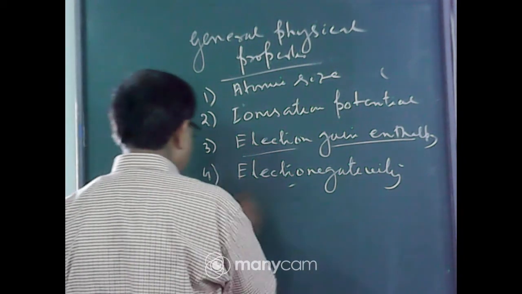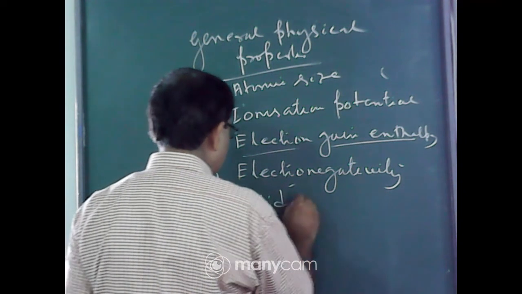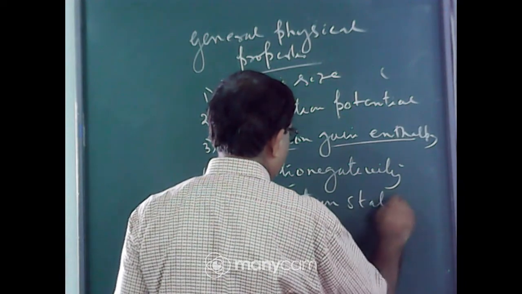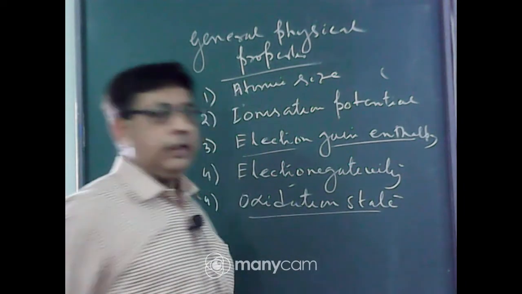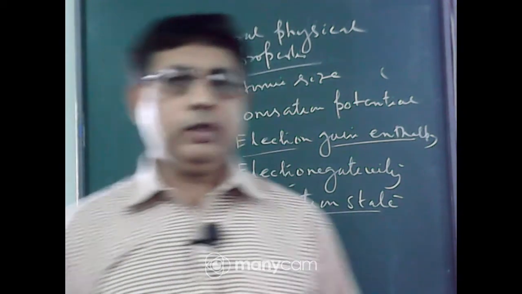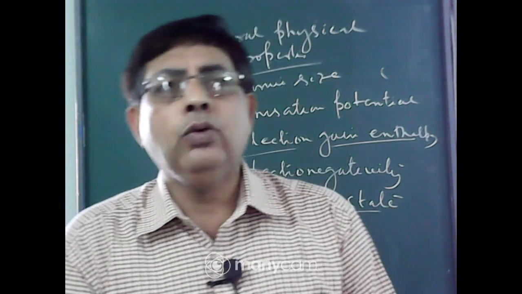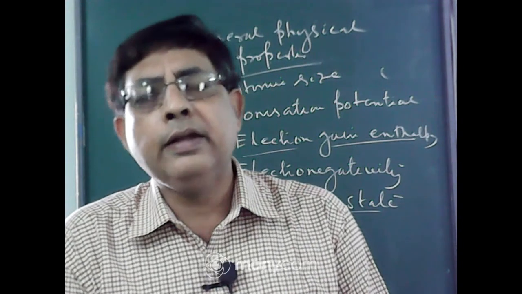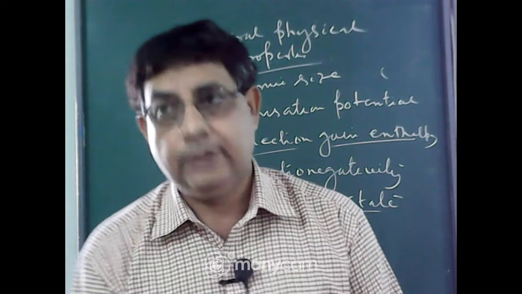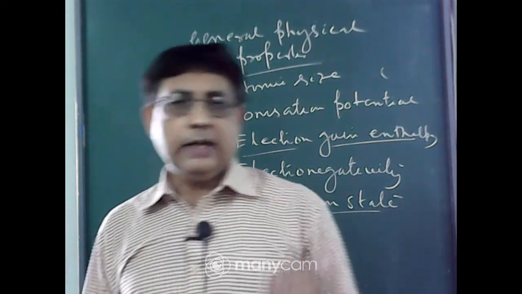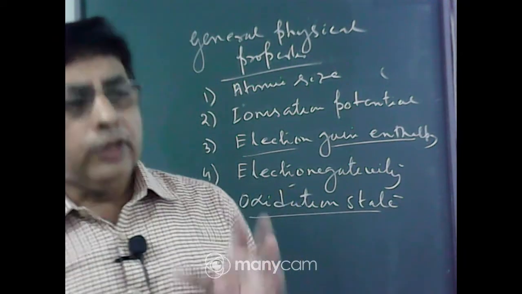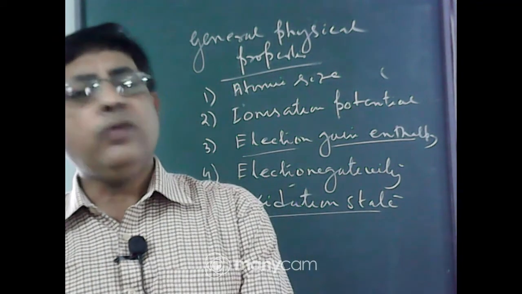Next was oxidation state. Now all alkaline earth metals have 2 electrons in the outermost shell, ns2. So if they lose 2 electrons, they can attain the noble gas configuration. So they only exist in +2 state. But you know that second IP is greater than first IP. So to remove the 2 electrons, a large amount of energy is needed.